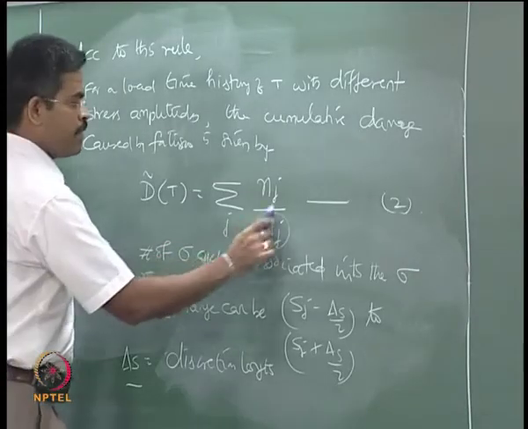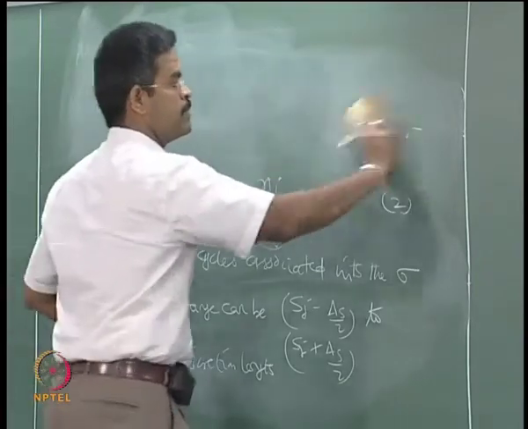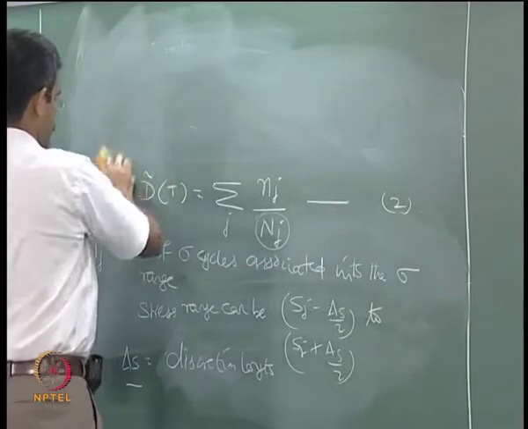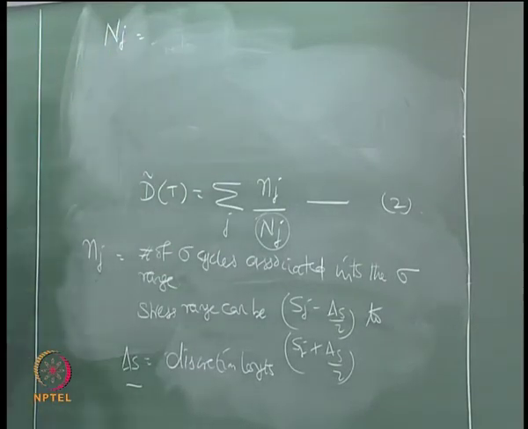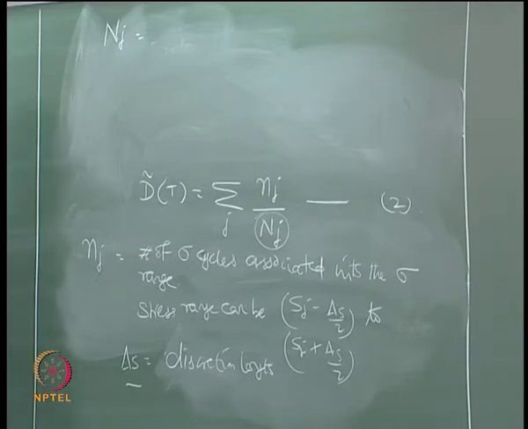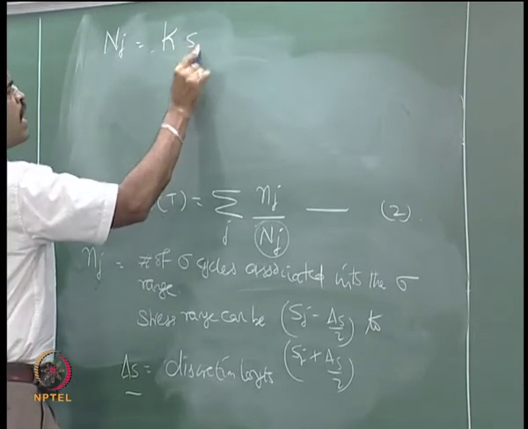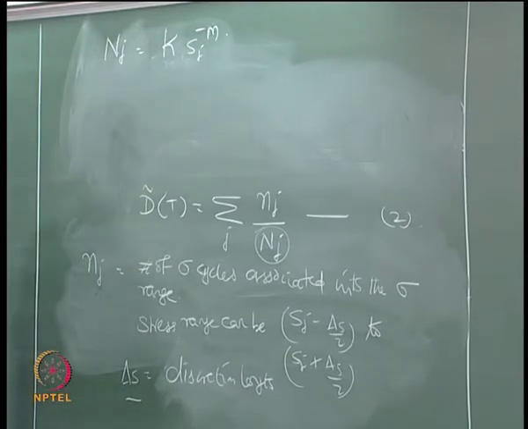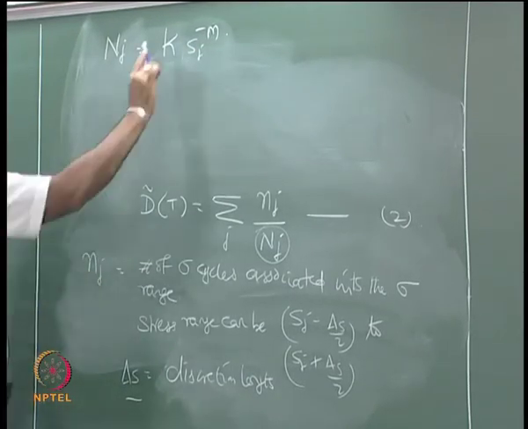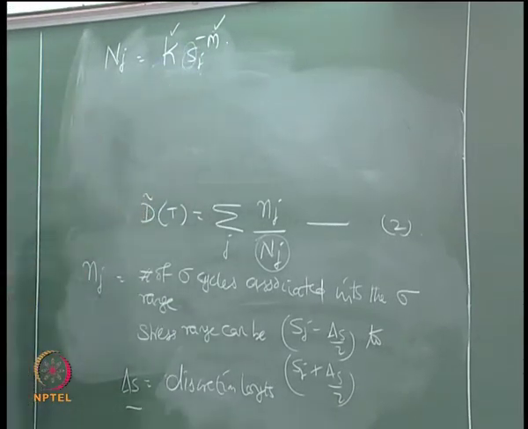And capital Nj will be given with the first equation, which we can say k Sj to the power of minus m. We already know k and m are material constants, and S is of course the stress range for the jth cycle.